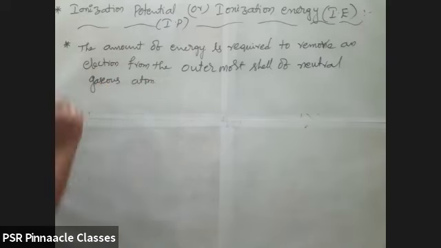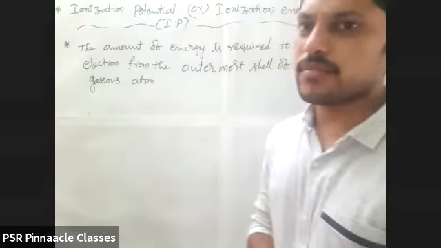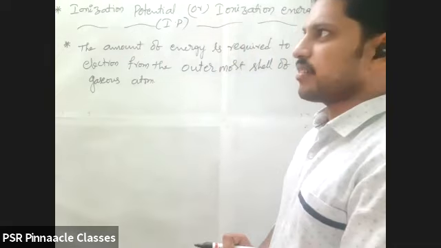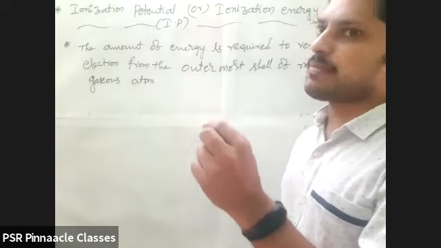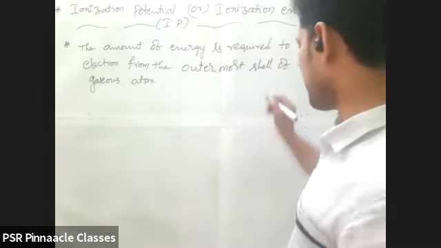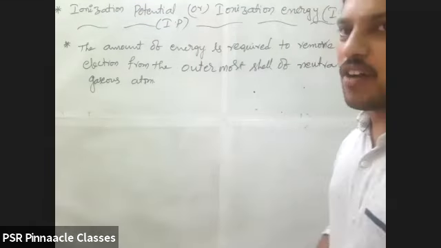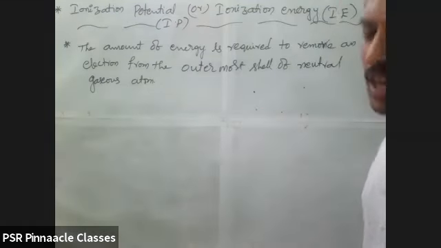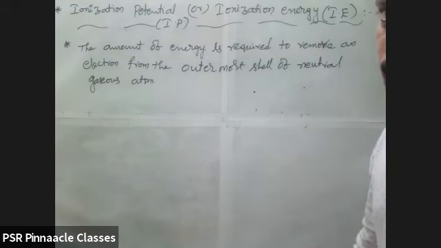Somebody may raise the question, sir, why do we take only a gaseous atom? Because of less force of attraction, sir. Right. In a gaseous state, each and every atom is very far away, so with the energy we give, all the atoms can become ions very easily.